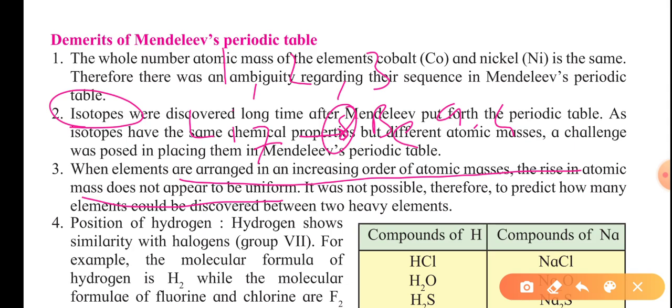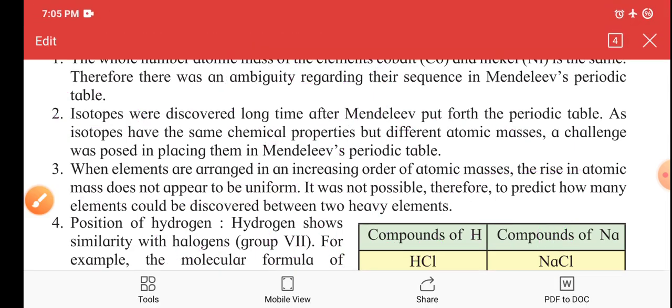Like if indium's atomic mass is 113 and its neighbor is scandium with an atomic mass of 118, we can't say that only 5 elements will be discovered in future between these two. There may be more, so we can't predict. This is one drawback of this periodic table.